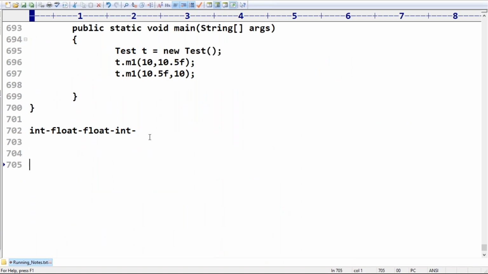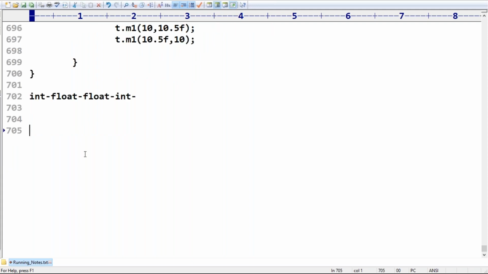any role at runtime in overloading. Of course, the runtime object never plays any role at all. That's the point you should be aware of. Now the next example is very interesting. Sometimes there may be a chance to ask this type of question in the exam also. That's why please take special care.